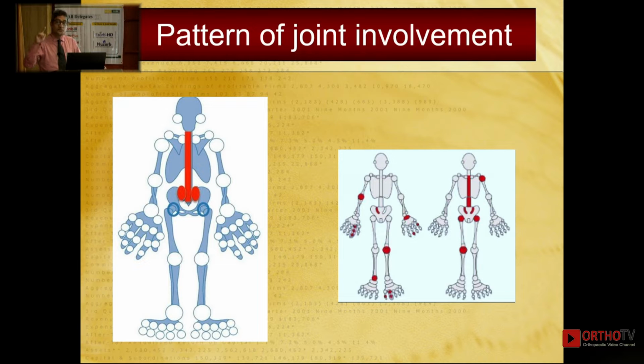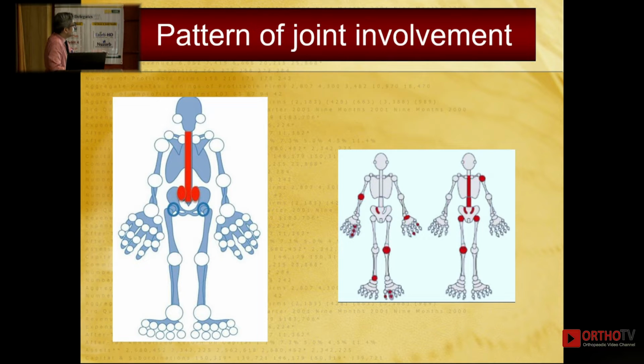Secondly is seronegative rheumatoid, where the rheumatoid factor is negative. And seronegative polyarthralgia would have n number of things in it. These three figures would tell us what seronegative spondyloarthritis is all about.